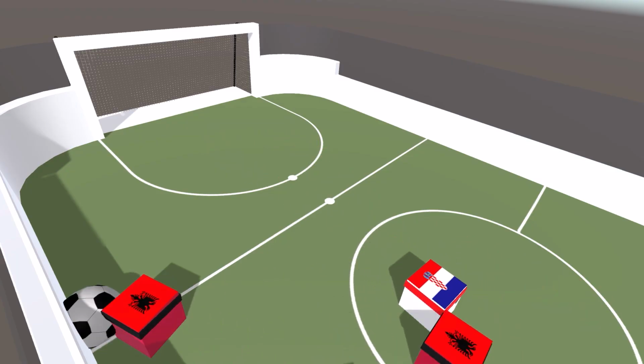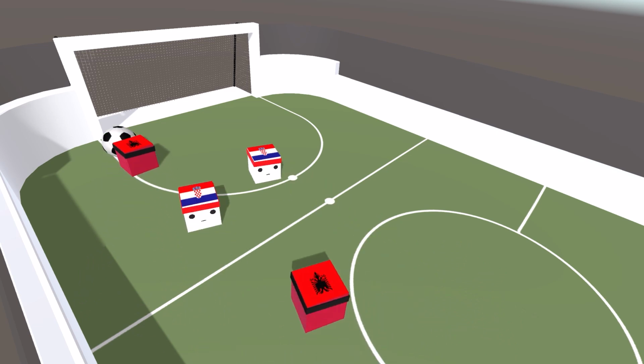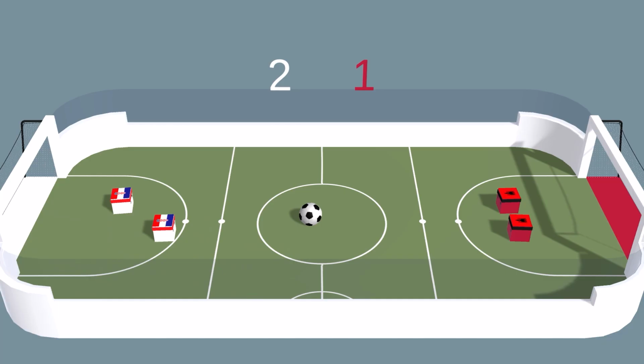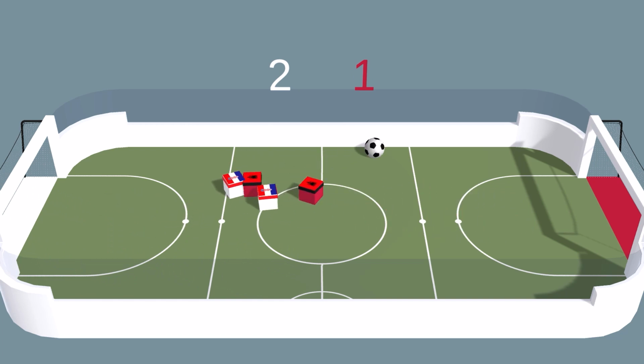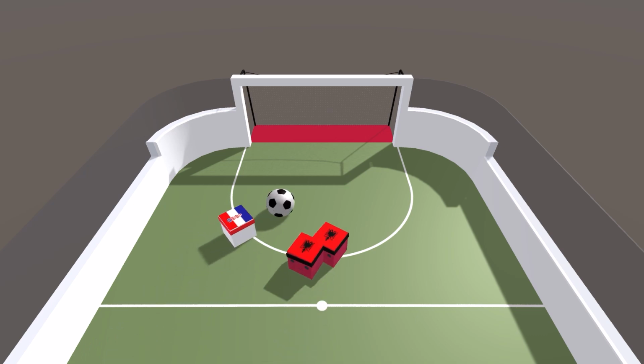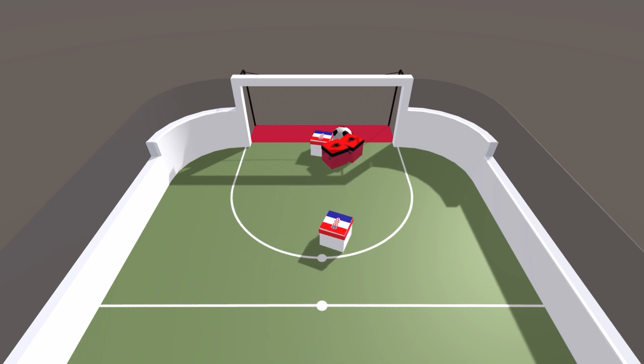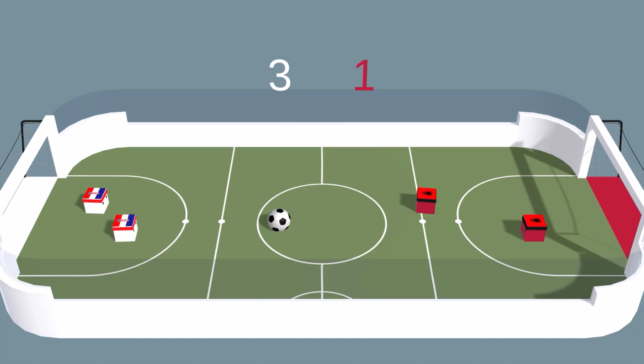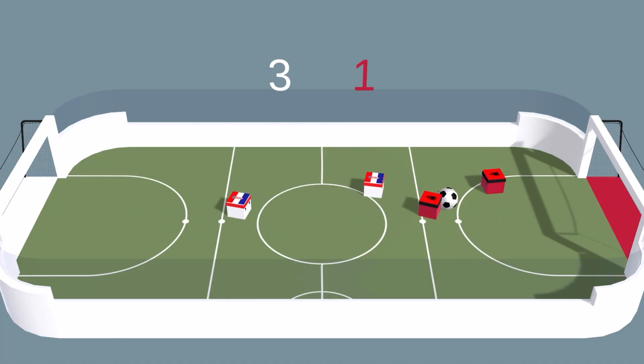And Albania has put one back. Nice individual work from the striker. Croatia 2-1 up. Oh, the Croatia striker found the goal. An unlucky bounce and the striker pounced on it. Croatia 3-1 up.